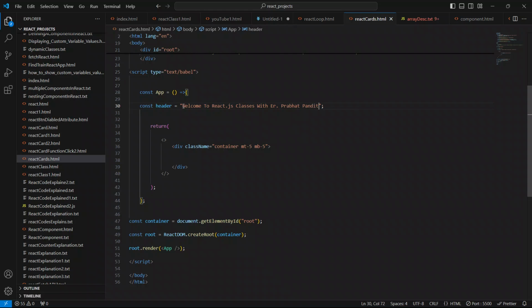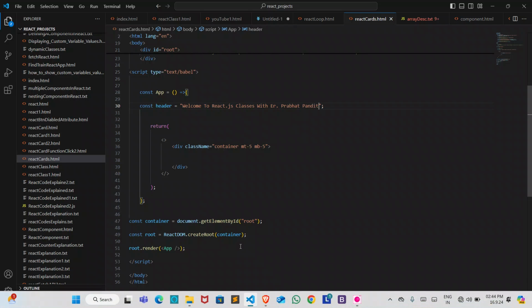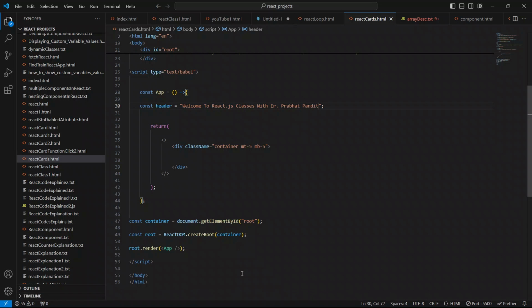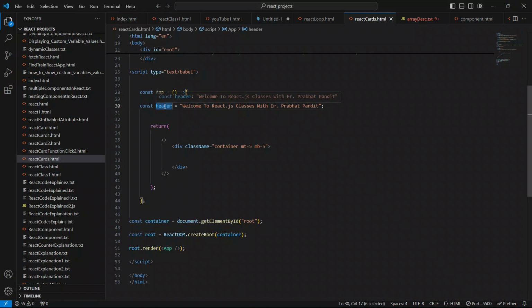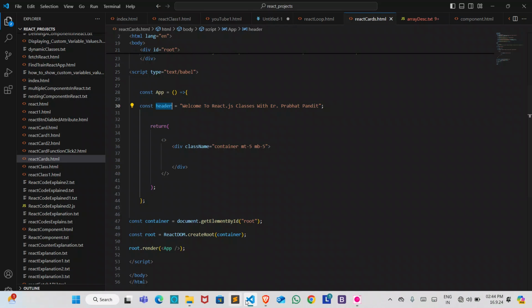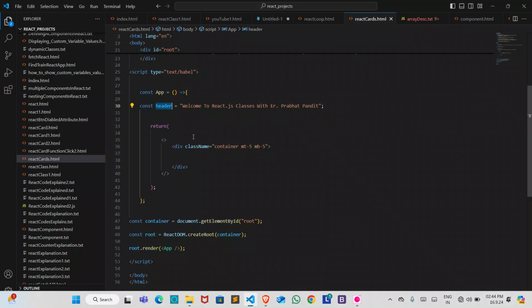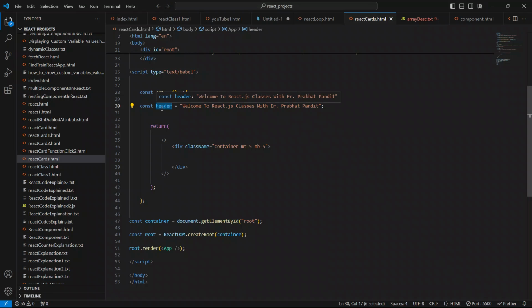Just save your code and go to the browser and see the output, see the result. Okay, so guys, see, there is nothing, our page is blank, our page is empty. Why is there nothing? Although we have created our variable, it should be shown here on the browser, but why is it not showing? Because we have not used this variable. So now we are gonna use this variable.